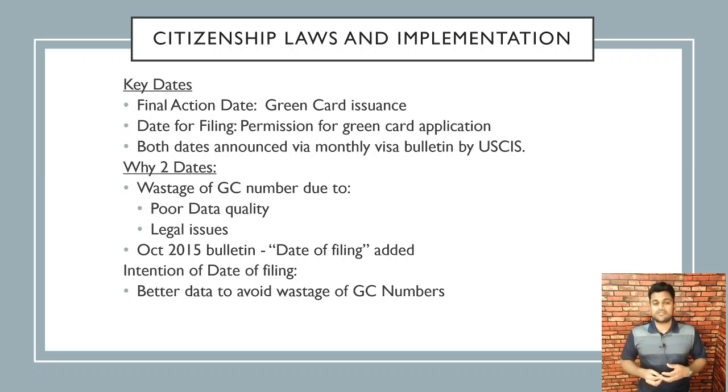What that meant was there were a lot of green card numbers that were being wasted. To circumvent that, in the October 2015 bulletin, they added a date of filing, whereby you can go line up, and the government has a better idea of what date to set the final action date based on the number of visas they have to give that year. So it gives them more, better data to avoid wastage of green card numbers year over year. That's why there are two dates, a date of filing and a final action date.